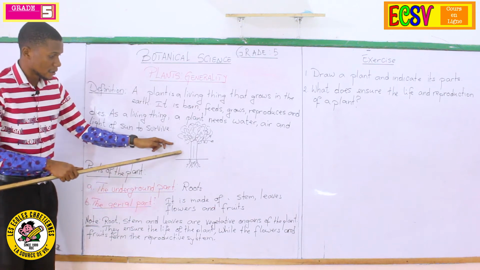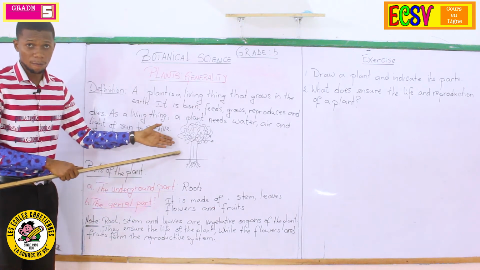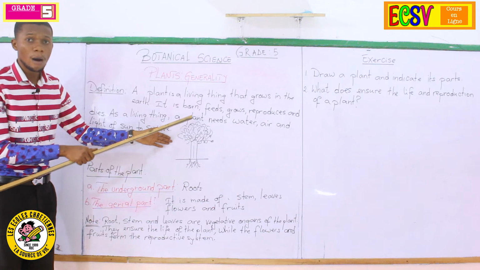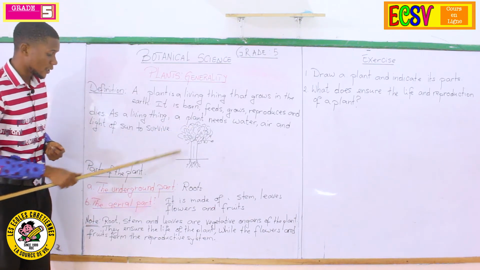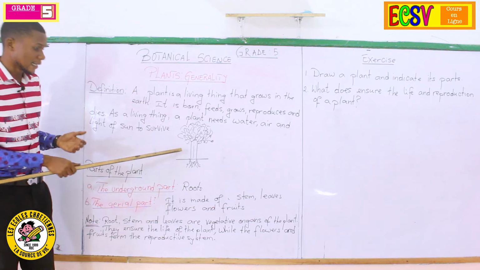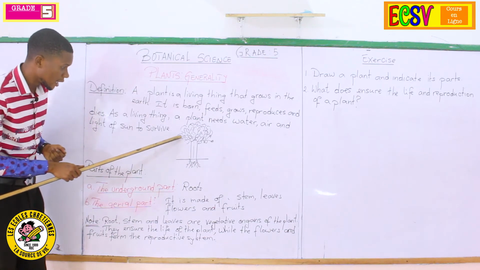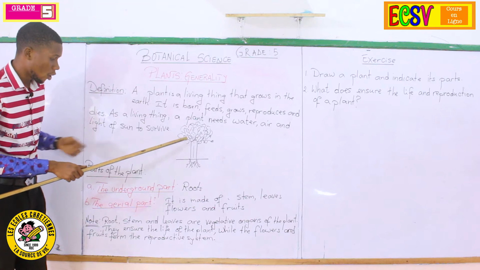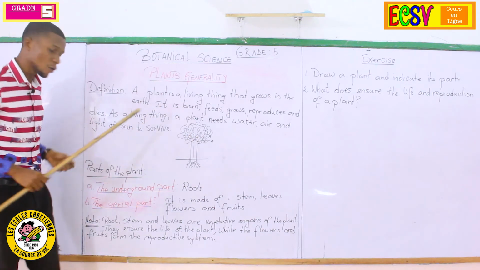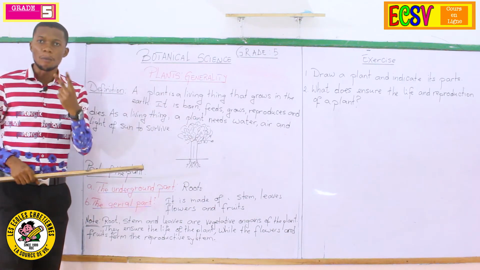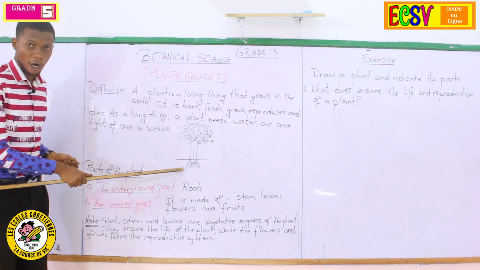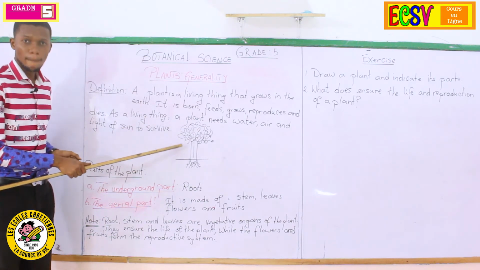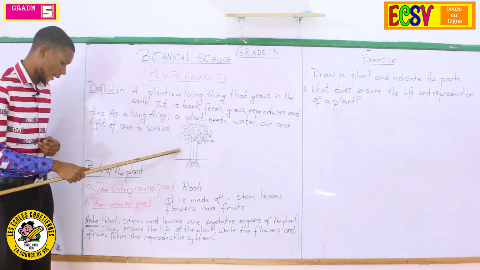This is the visible part of a plant, called aerial parts. And in the aerial part, we see a stem. We see leaves, we also see flowers and fruits. So we have two main parts in the plant. We have the underground part and the aerial part, two main parts, right?